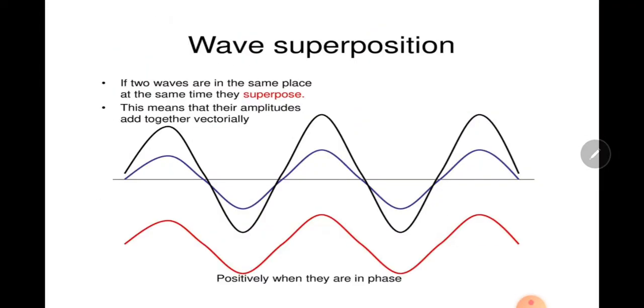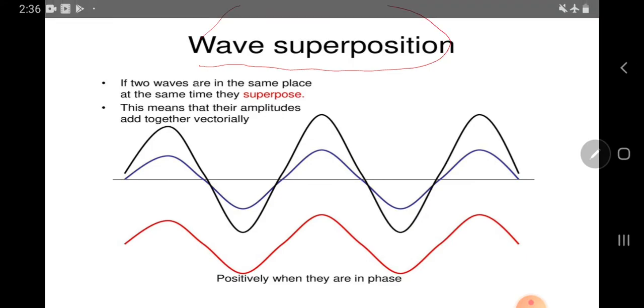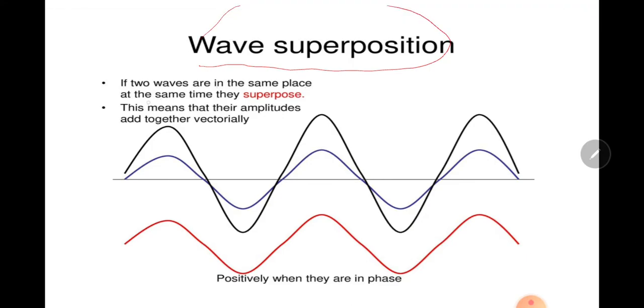Now the principle of superposition: if two waves are in the same place or at the same time, they superpose each other. This means that their amplitudes add vectorially, amplitude y1, amplitude y2. So the resultant wave will have amplitude equal to the sum of these two.